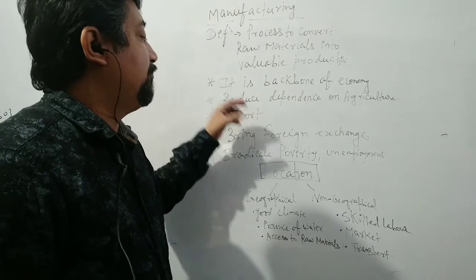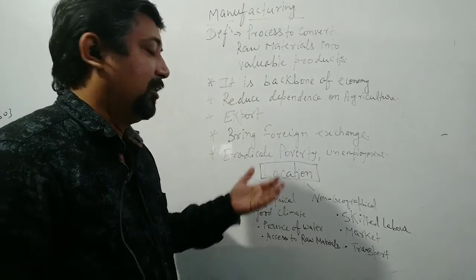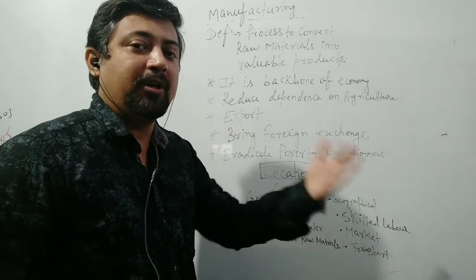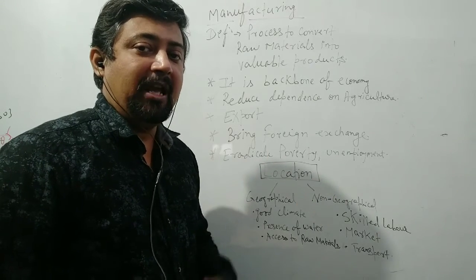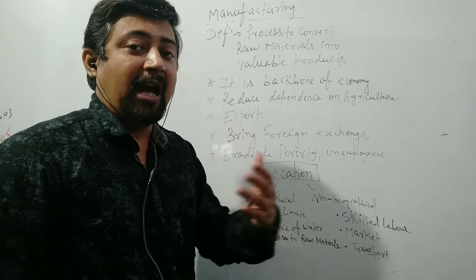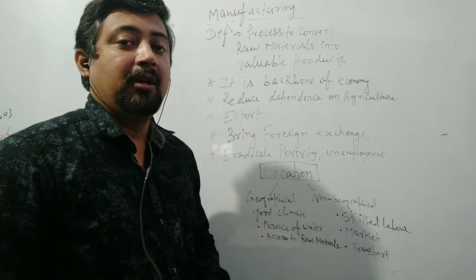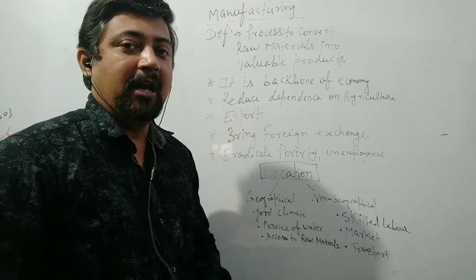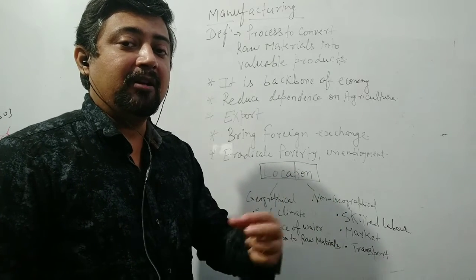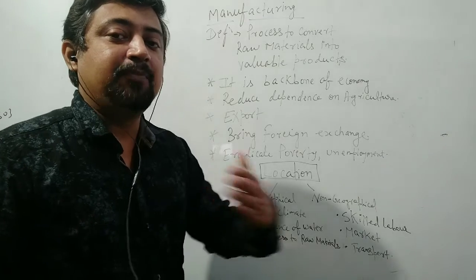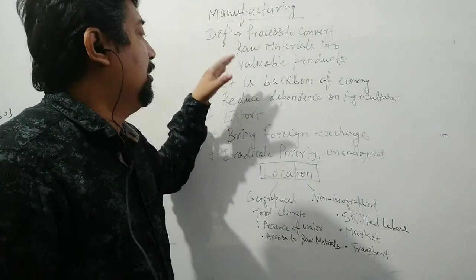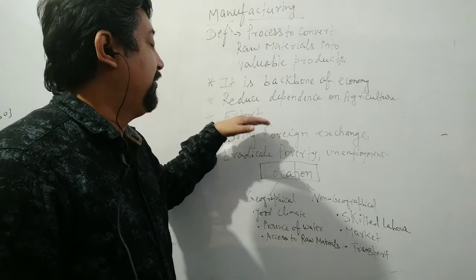So here, if more and more products are manufactured, of course, the products will become surplus. And if they become surplus, they will be exported to other countries. Like we are exporting many valuable products to other countries. Our carpets, our fruits, our vegetables, our spices are popular all over the world. Even our textiles nowadays are in great demand all over the world, and we are exporting them. And by exporting, we are earning money also. So here, because of manufacturing only, we can expect this.